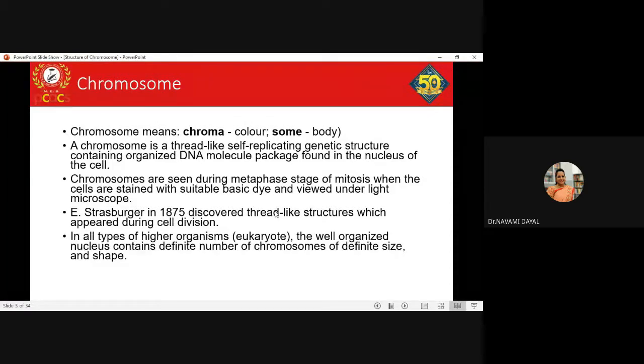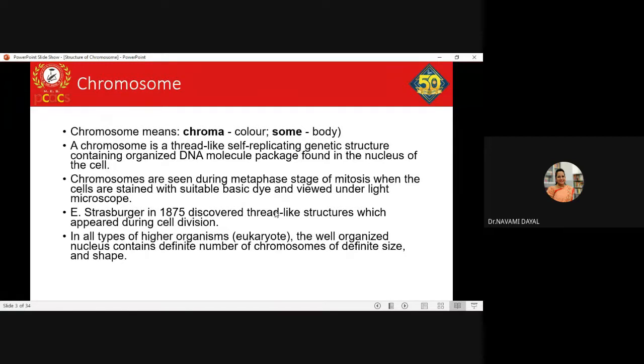The phase which we target, we add colchicine, we fix the cells, and we usually arrest the cells at the metaphasic state. Yes or no? Why the metaphasic state? It is because it is that stage of the cell where you see the chromosomes well. A well condensed state of the chromosome is seen.